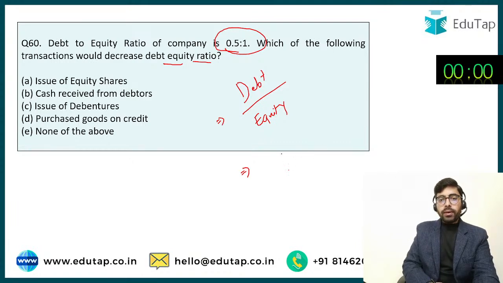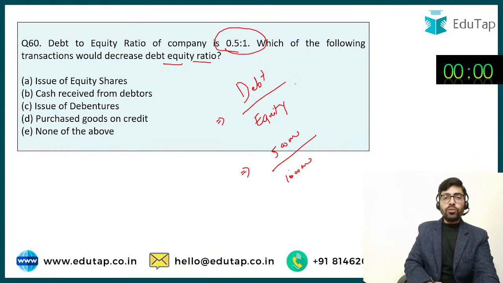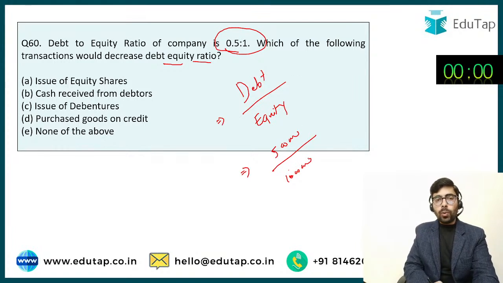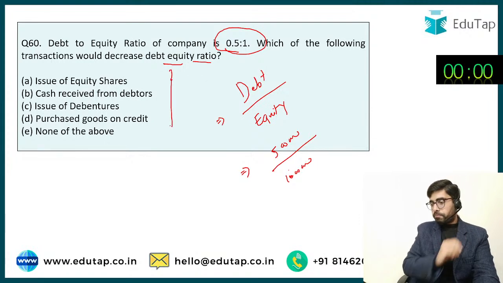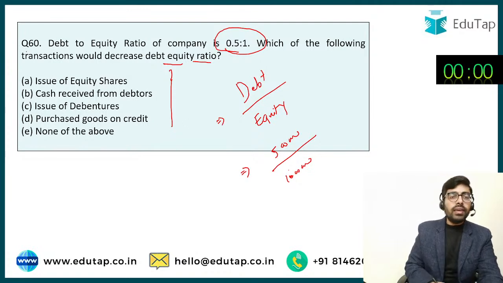Let's suppose my debt is 5 lakh and my equity is 10 lakh. So this ratio is going to be 0.5:1. Okay. So now let's try to see different cases in here. I'm getting the answer is option number A. Let's try to see the different cases in here.